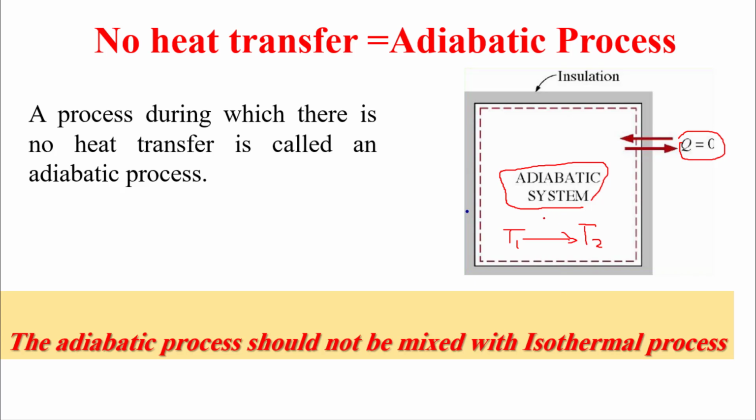Maybe you have a chemical reaction inside, so the temperature will rise. So isothermal means T constant, and a very good example is a boiler. This is the isothermal scenario. Adiabatic process: Q crossing the boundary equals 0.